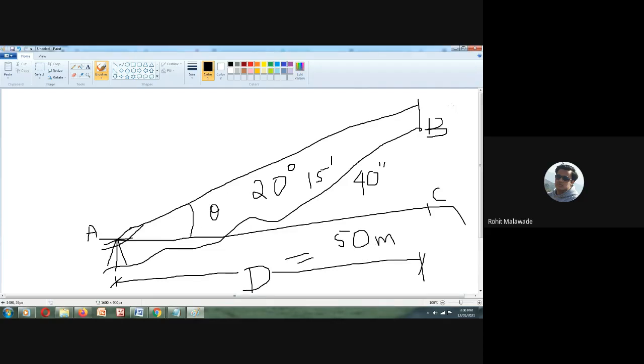I want to find out the difference in height between these two particular points. This I can find by using trigonometric leveling. If I want to find the difference in elevation between the 2 points, by having the known distance D and the angle theta between the 2 points, I can measure this difference in elevation.